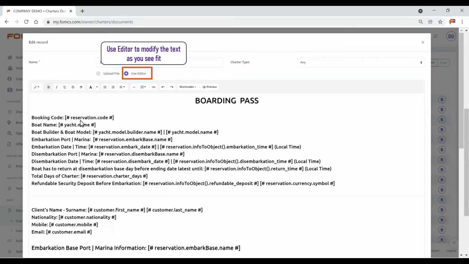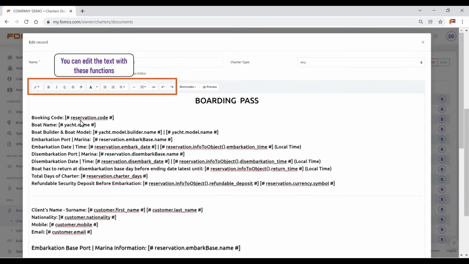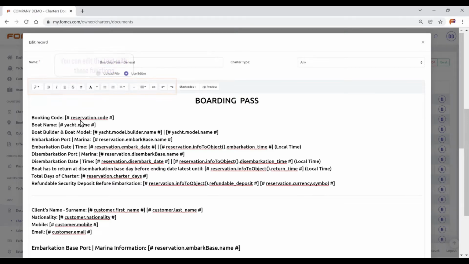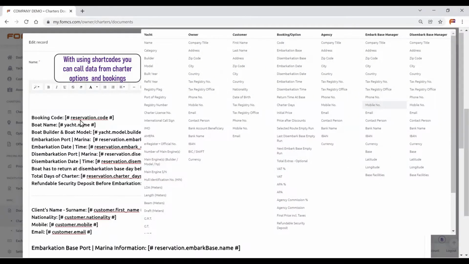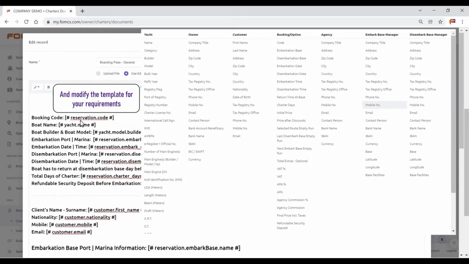Use Editor to modify the text as you see fit. You can edit the text with these functions. Shortcodes. With using shortcodes, you can call data from charter options and bookings and modify the template for your requirements.